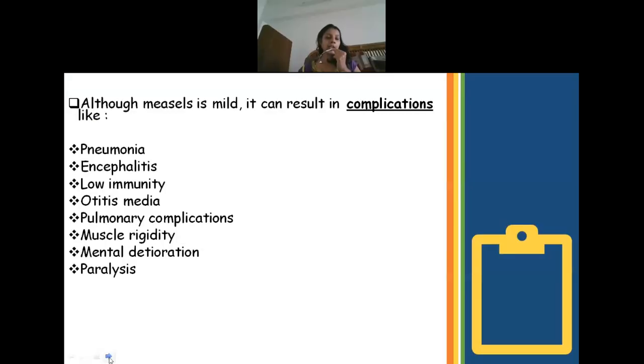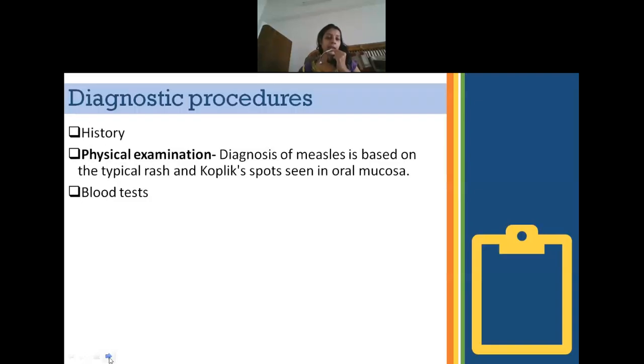Then complications of measles: most of the time it can result in pulmonary complications like pneumonia, or a person can also have paralysis or muscle rigidity. And usually the child will have low immunity, due to which they can get other infections like pneumonia, encephalitis, and otitis media. These are the common complications seen in a child with measles. So that is why it is very important to manage measles at the right time.